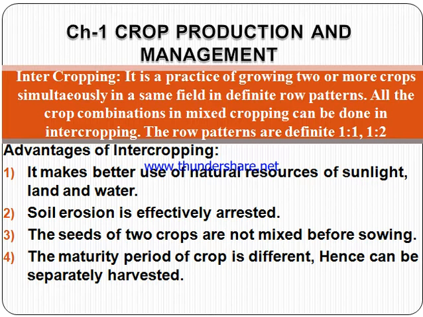Advantages of intercropping: it makes better use of natural resources of sunlight, land and water. Soil erosion can be decreased. The seeds of two crops are not mixed. The maturity period is different, hence they can be harvested separately and very easily, without problems. But in mixed cropping there is a problem, because somewhere there are plants of cotton and somewhere plants of moong, so they can get mixed. But in intercropping it is not difficult to harvest the crops.